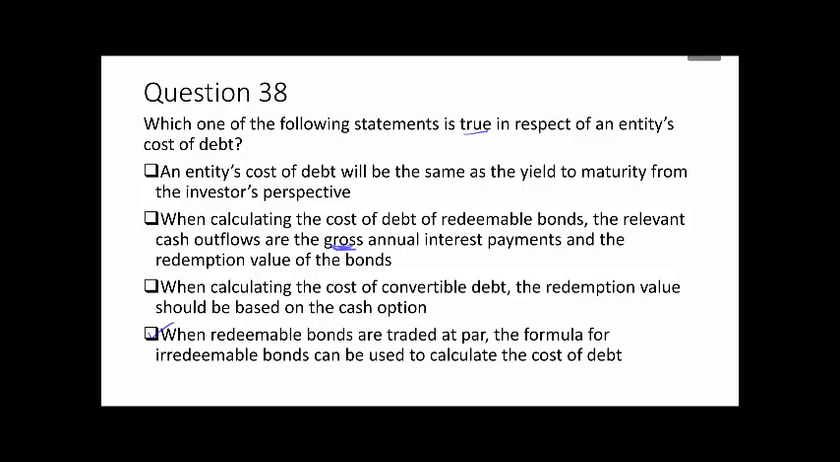And then the third statement: when calculating the cost of convertible debt, the redemption value should be based on the cash option. This one is incorrect, as actually what we should be doing is taking the higher of the conversion or the cash option when we're calculating the cost of convertible debt. So as we thought, the first of the four statements is the one which is true in this case.